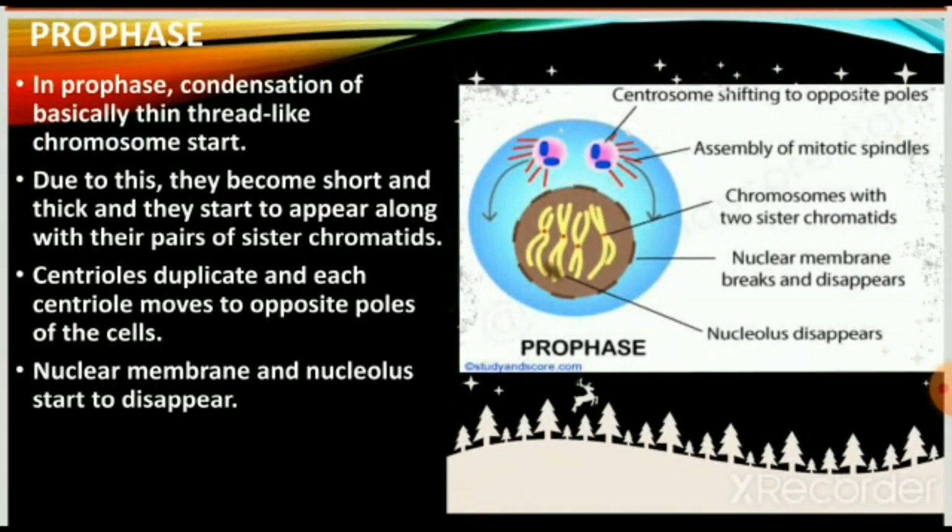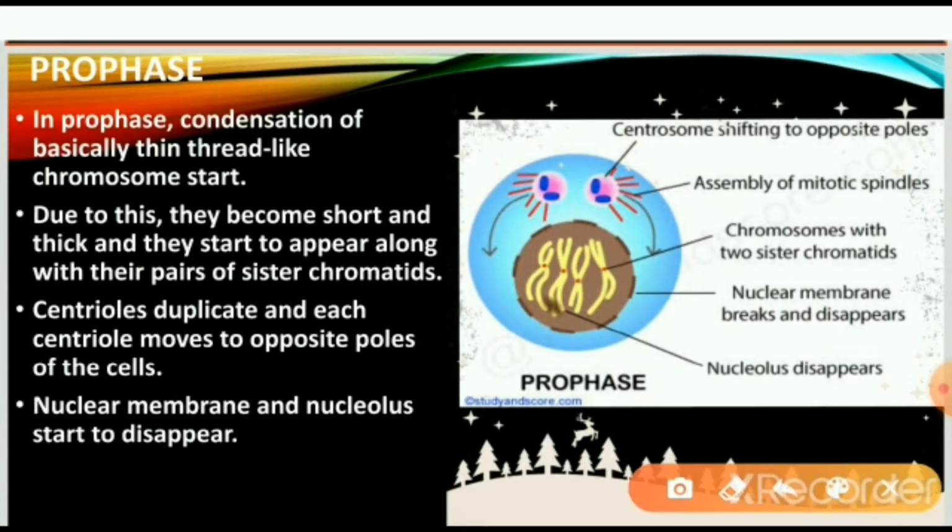Now the first phase is prophase. We'll see prophase with a diagram. Here the centrosome is shifting to opposite poles. Here the assembling of mitotic spindles is seen. Chromosomes with sister chromatids are seen here. Then the nuclear membrane breaks and disappears.